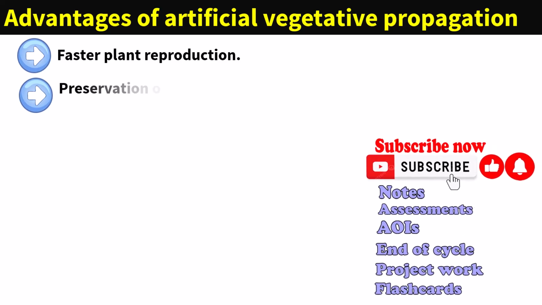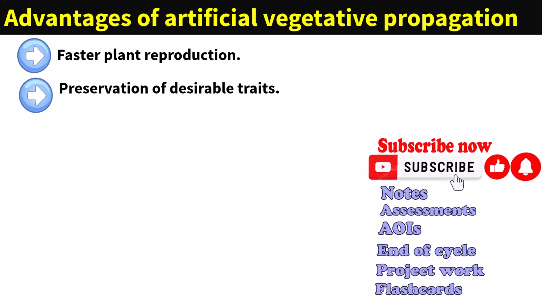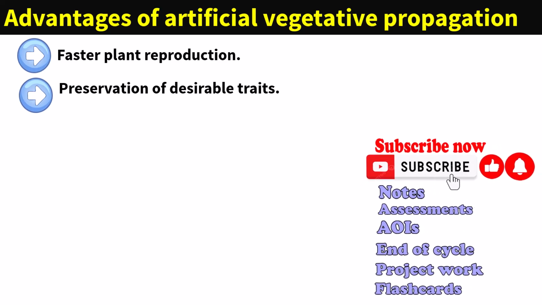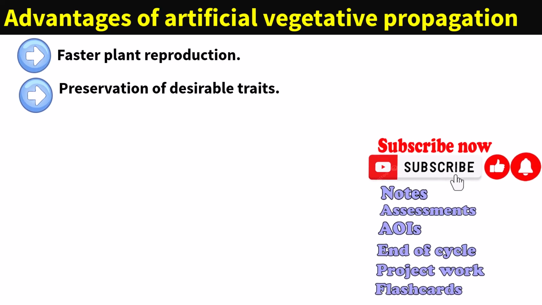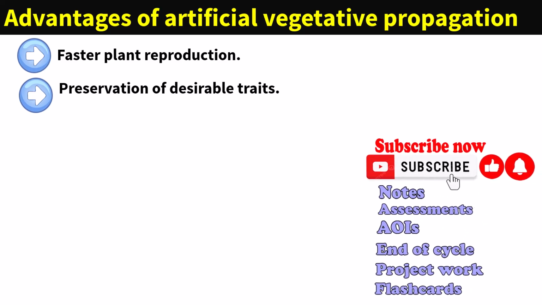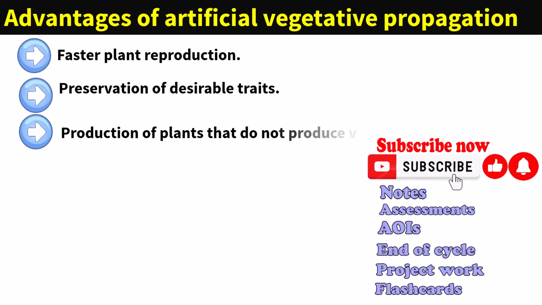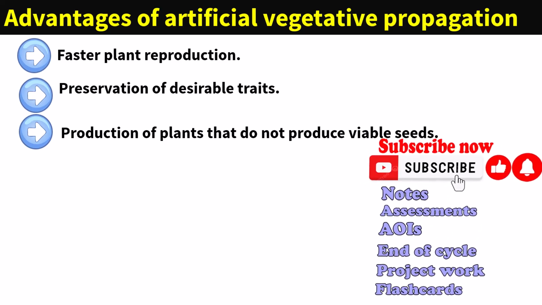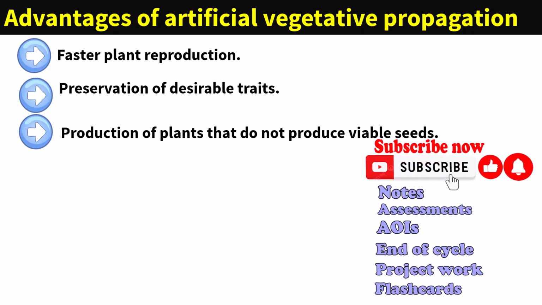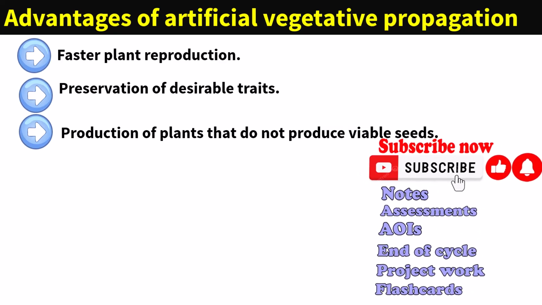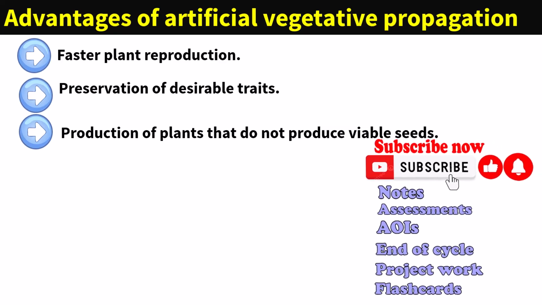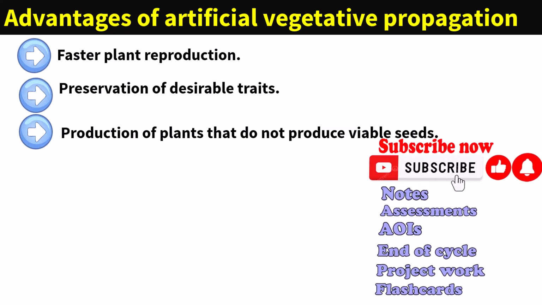Preservation of desirable traits. It helps maintain specific desirable traits in plants, such as fruit quality, flower color, or disease resistance. When plants are grown from seeds, genetic variation can lead to offspring that may not have the same favorable traits as the parent. Production of plants that do not produce viable seeds. Some plants either do not produce seeds, produce very few seeds, or the seeds are difficult to germinate. In such cases, vegetative propagation is the best way to reproduce these plants.